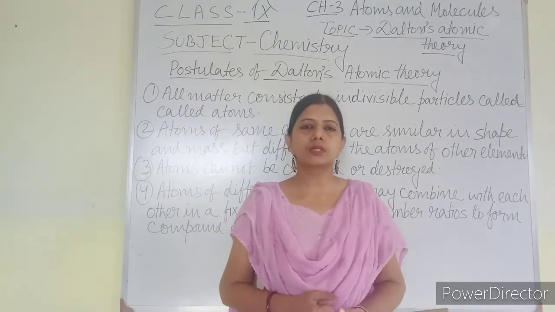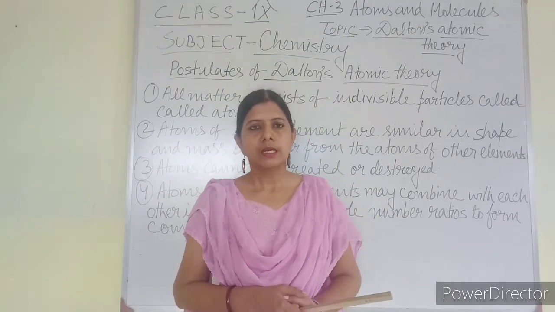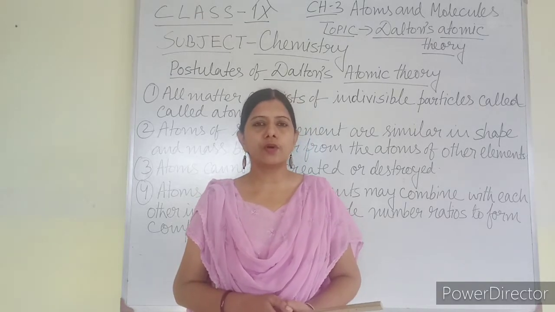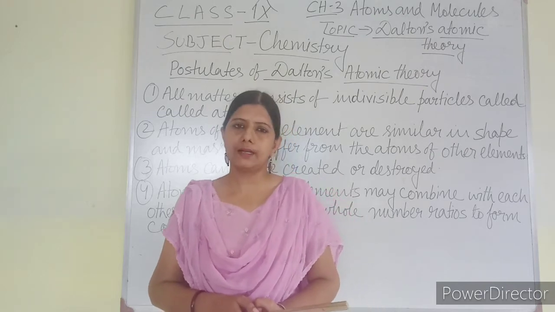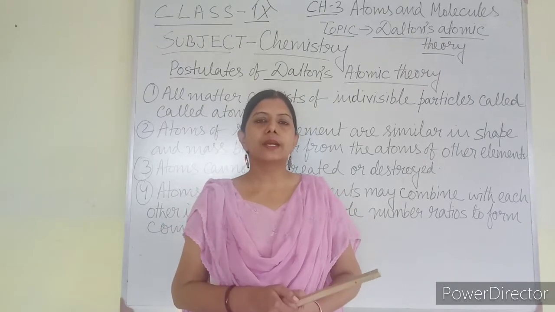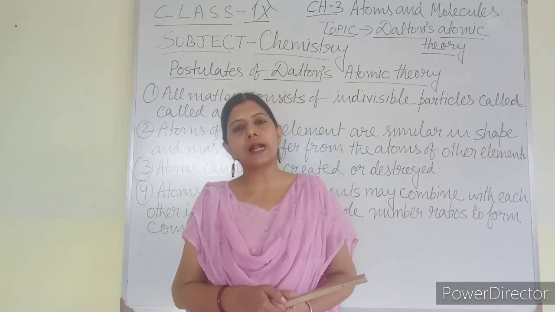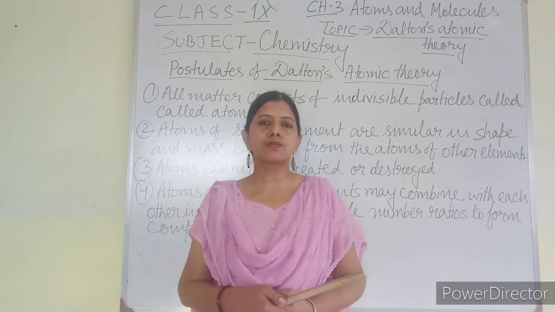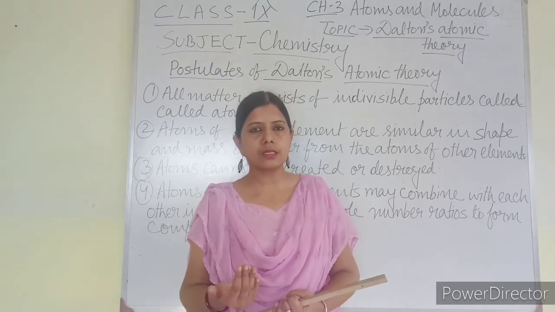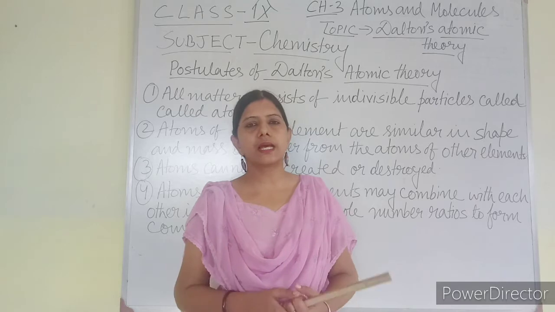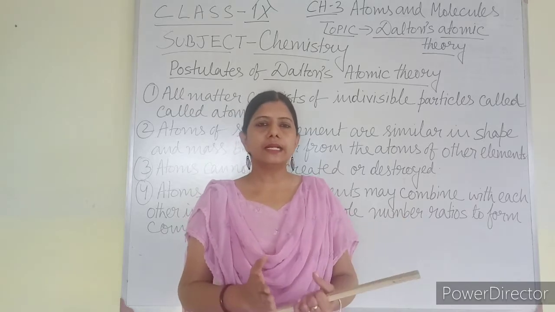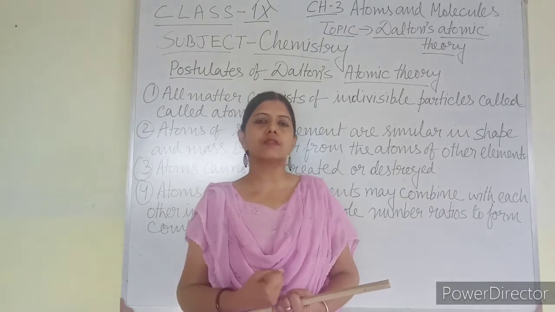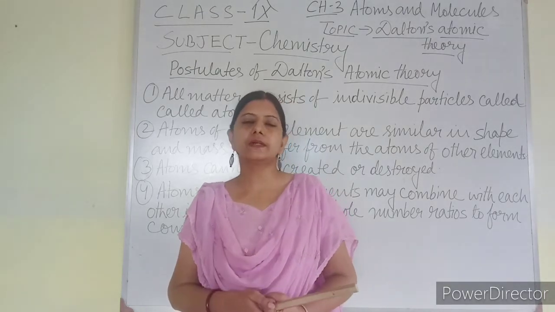Elements and compounds, they are the pure form of substance. Now elements means what? A particular element is made up of a particular kind of atom. One element is made up of the same kind of atoms which have the same shape and same mass. All the atoms of the element have the same mass and the same shape and size also. One element is different from another element due to the different mass of the atoms present in different elements.